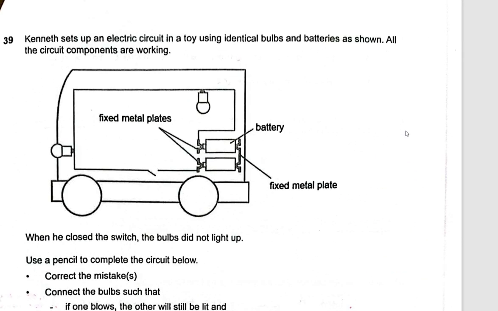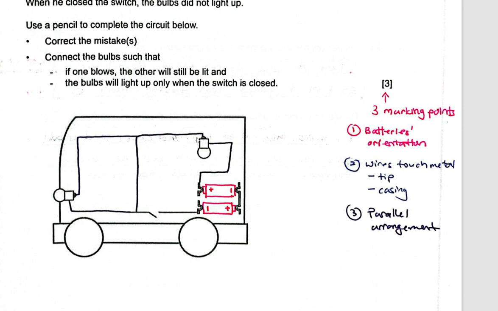Next thing I should spot: how come the wire only touches the metal tip, didn't touch the metal casing? I must make sure my wires at both ends touch. One touches the metal casing, one touches the metal tip. If I have done these two for both bulbs, another 1 mark.